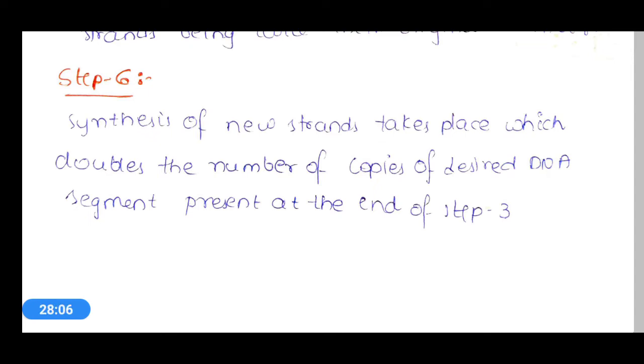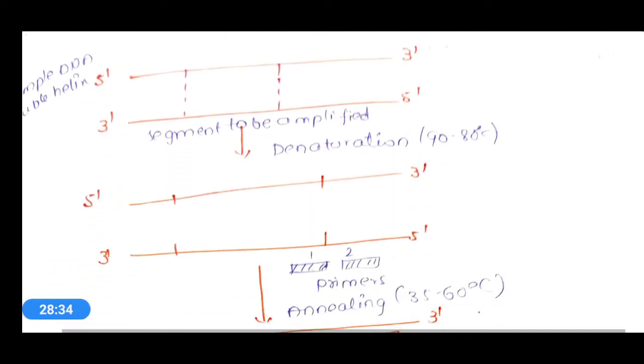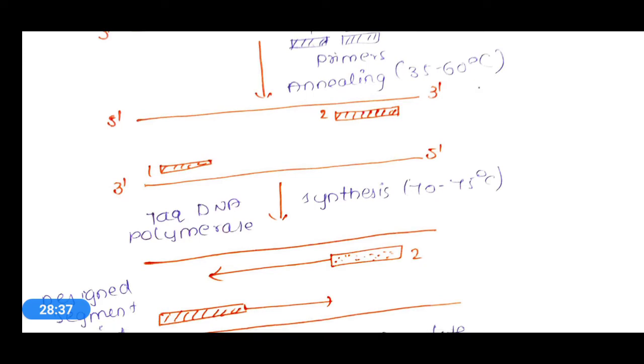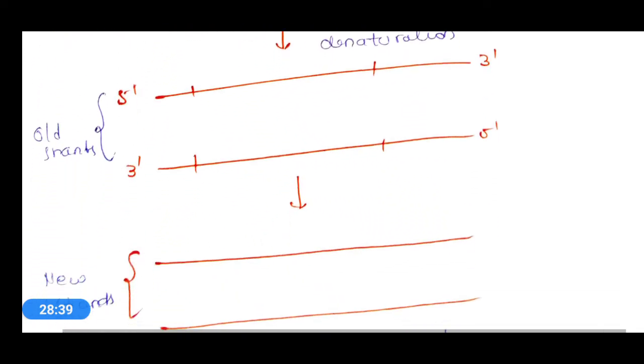So again synthesis of new strands takes place, which doubles the number of copies of the desired DNA segment present at the end of step 3. So at the end of cycle 1 we have got 4, and at the end of cycle 2 we will get 8 strands. So this is about PCR, polymerase chain reaction. Now let's see applications of this PCR.